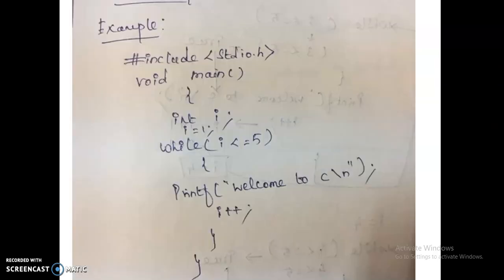So here I am going to show an example program. The program theme is just to print the statement "welcome to C" five times only. In this program, in the main function, I declare a variable and I initialize the value 1 to the variable i.